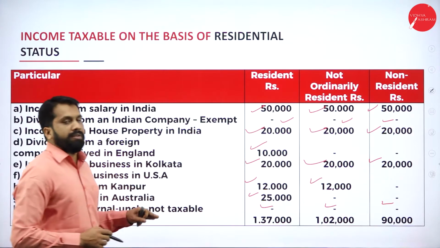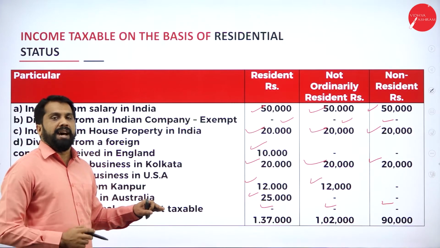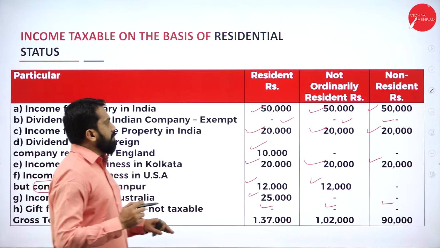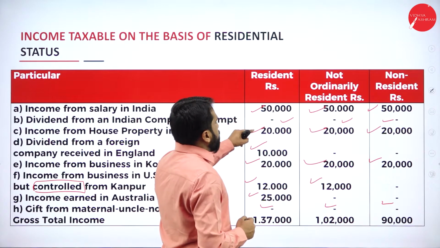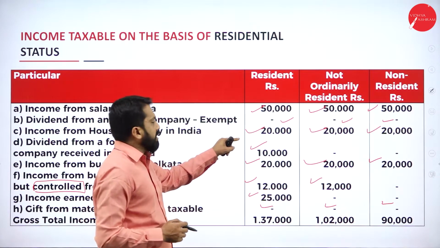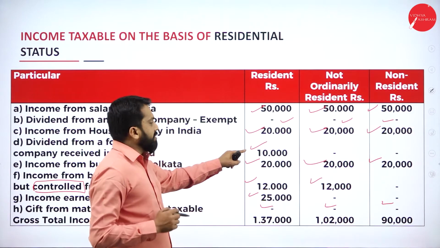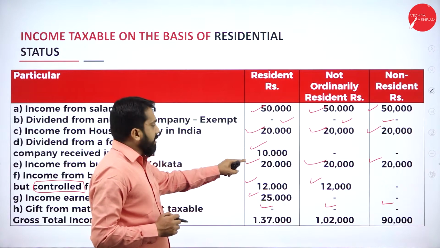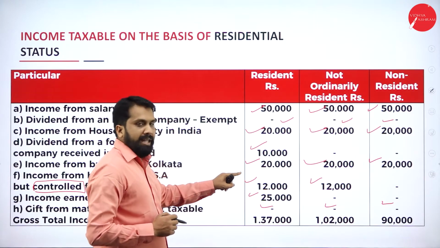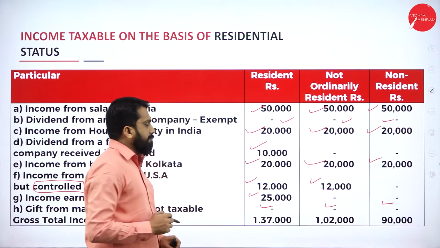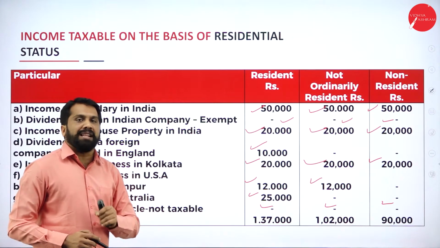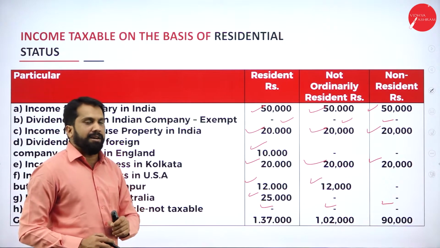Once you are done with all the entries, you have to total. If you total this, 50 plus 20, 70,000, plus 10, 80,000, plus 20, 1 lakh, plus 12, 1,12,000, plus 25, the total is 1,37,000.